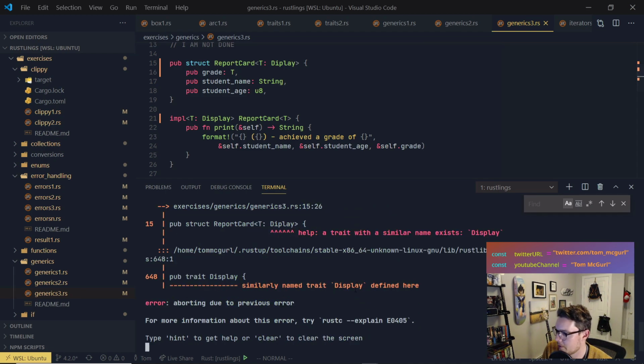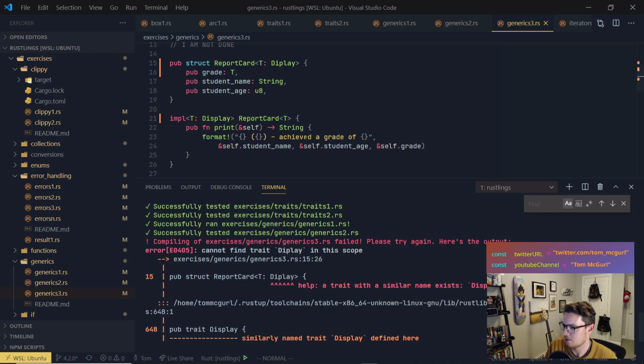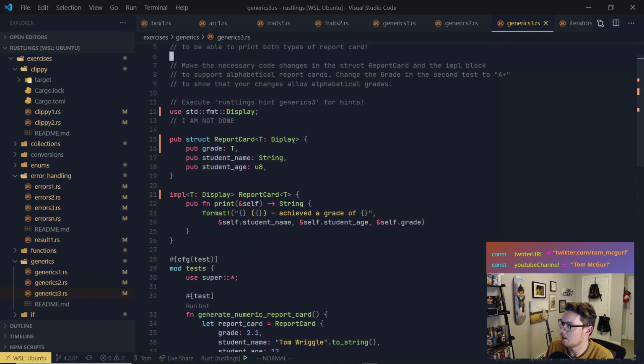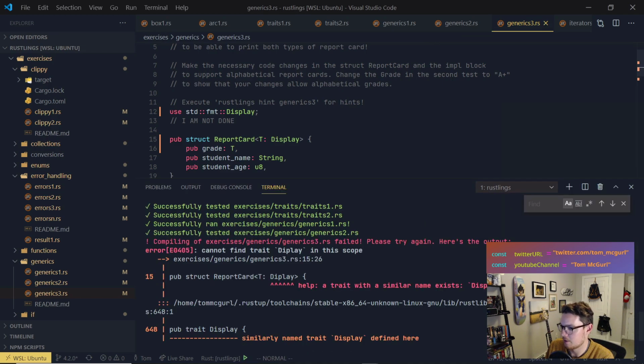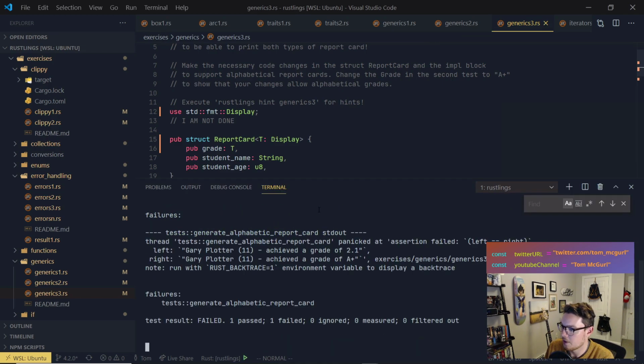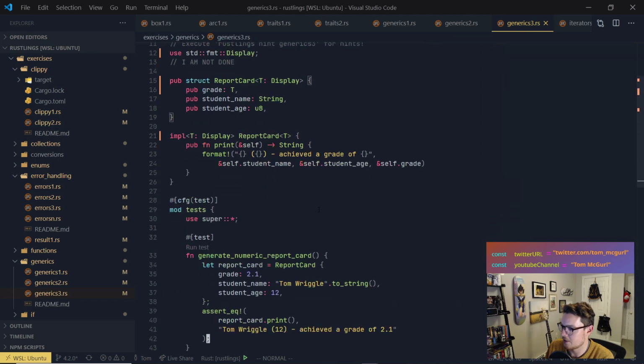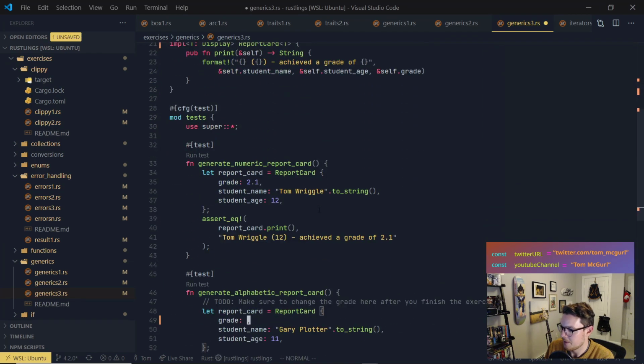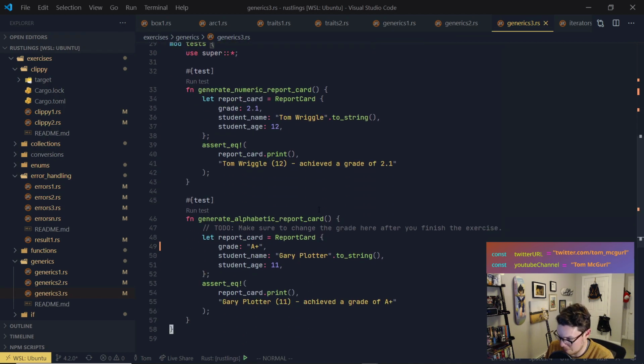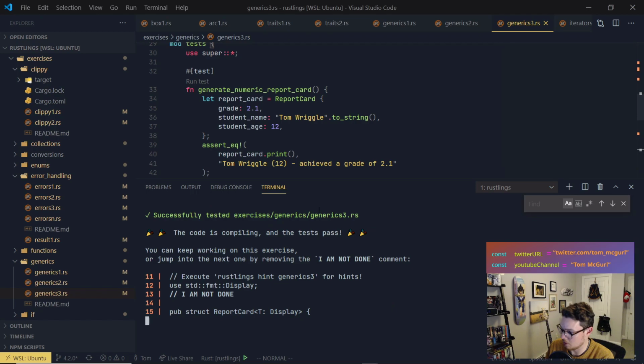Okay, great. Similar trait display defined here. Trait with similar name exists. Display. I called it display. I like display. I think it's a nice way to say display. All right, let's see. Cool. So now we're good, but our test failed. Let's change our test down here to A+, because Glary Potter is definitely getting an A+. You know, Glary Potter's been studying.